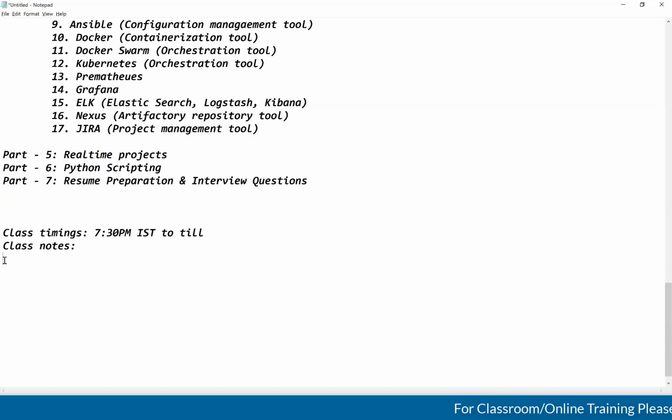They will create a group in the Google Drive every day. Once class is finished, they will upload the class recording in the Google Drive, and from there you can access it. You can't download it, guys. You can just access it up to one year. Okay, guys, the duration of this course.